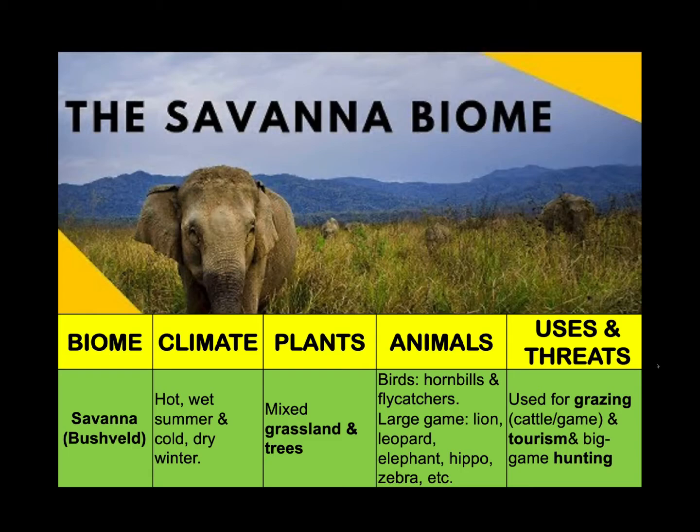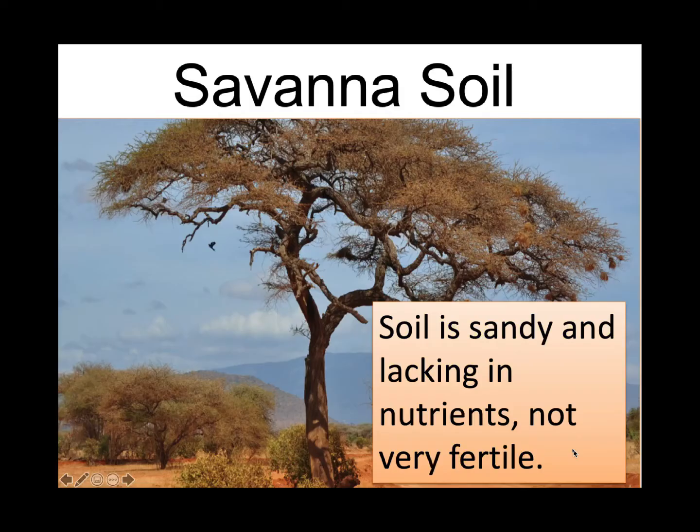Now, the summers in a savanna biome are hot and wet, but the winters are cool with very little or no rain at all. Now, this biome is also known as the bushveld. Why? Because it's an area where the grasses are mainly found and regular fires prevent the trees from dominating.